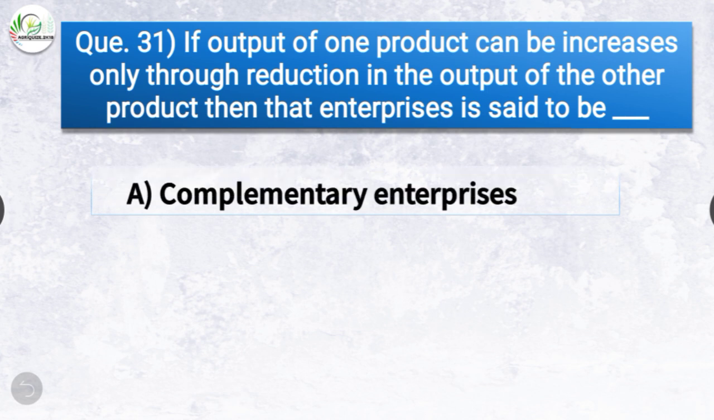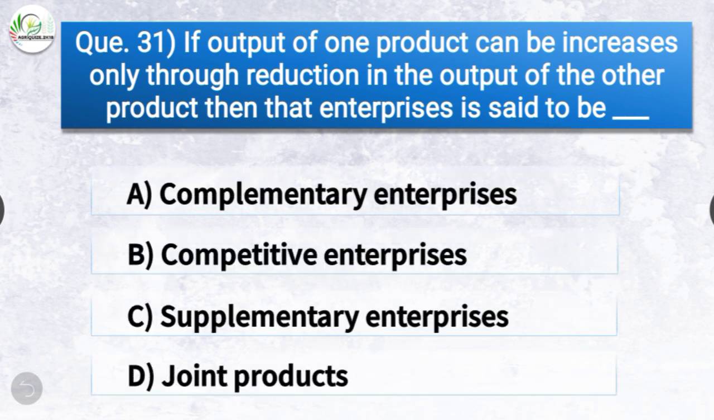Question number 31. If output of one product can be increased only through reduction in the output of the other product, then that enterprise is said to be dash. The options are complementary enterprise, competitive enterprise, supplementary enterprise, or joint products. The correct answer is option B, competitive enterprise. So if output of one product can be increased only through reduction in the output of other product, then the enterprise is said to be competitive enterprise.